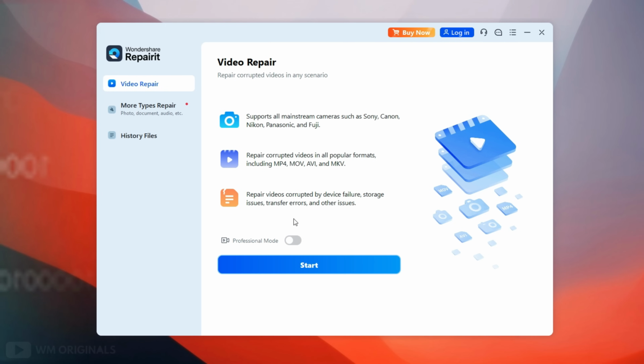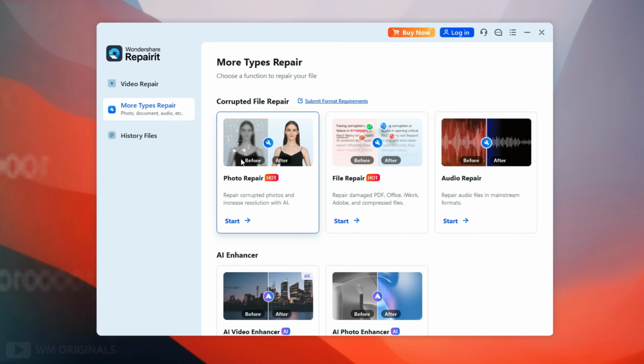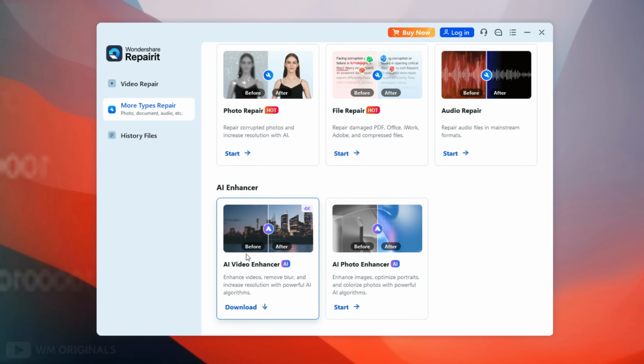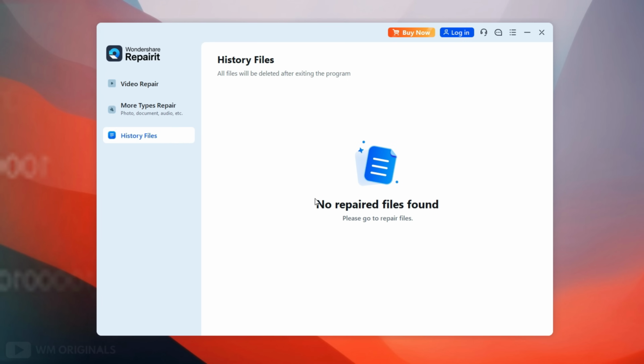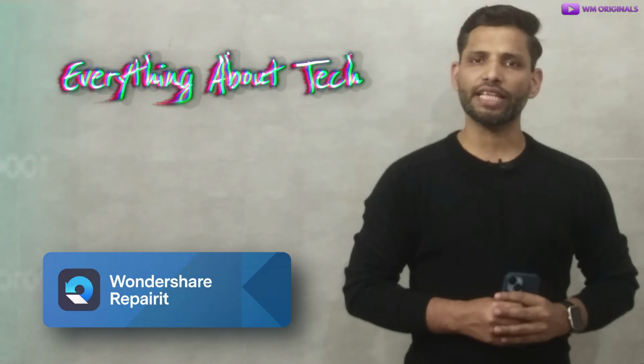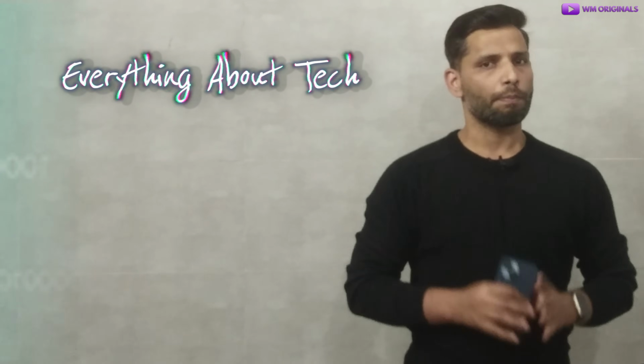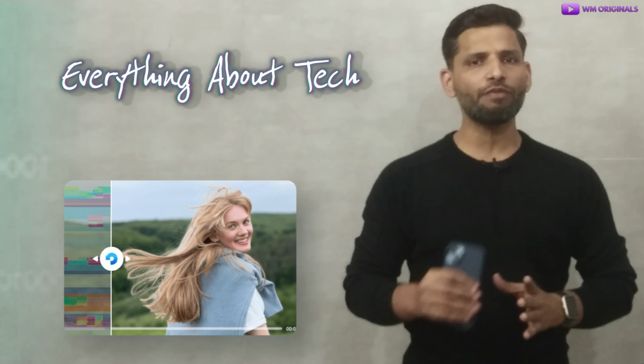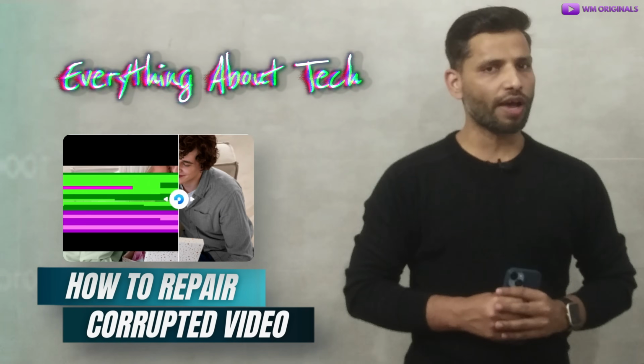Now here we have Wondershare Repairit with all its features and capabilities. We can use Wondershare Repairit to repair corrupted video files. Next we get more types of repair options, and here we have a photo repair tool, file repair tool, audio repair tool, and AI enhancer tools to enhance videos and photos. Here in history files, it will show files repaired using Wondershare Repairit. Wondershare Repairit is beneficial in the event of a lot of different corruption issues, but especially in the event of a video file being corrupted. So now let's know how to repair a corrupted video file using a live example.